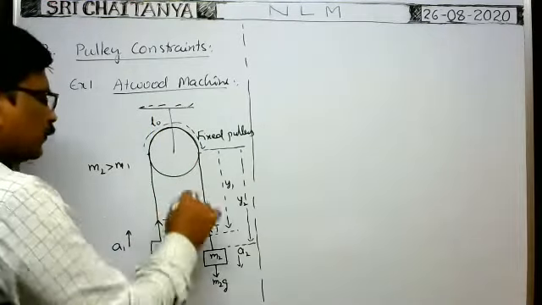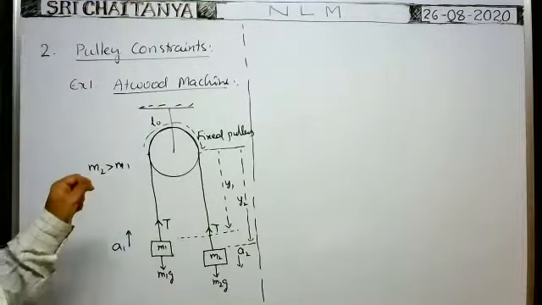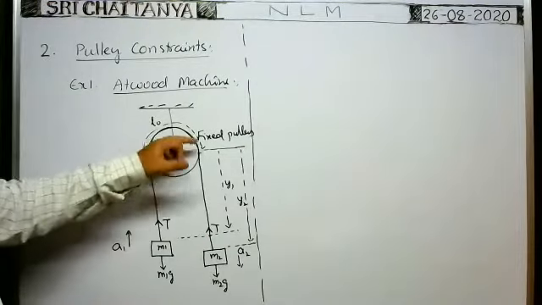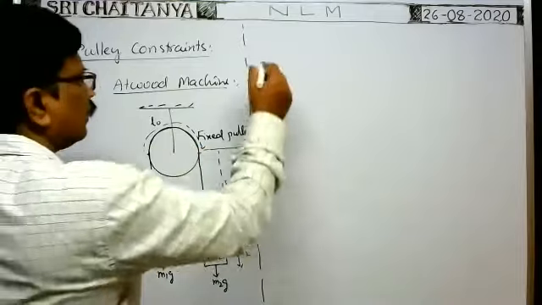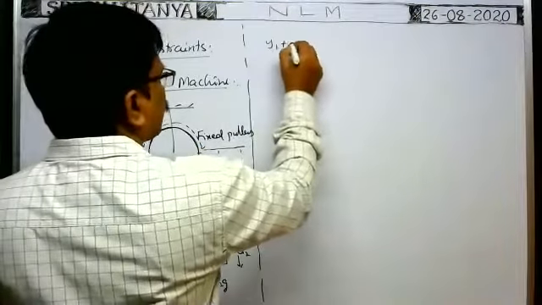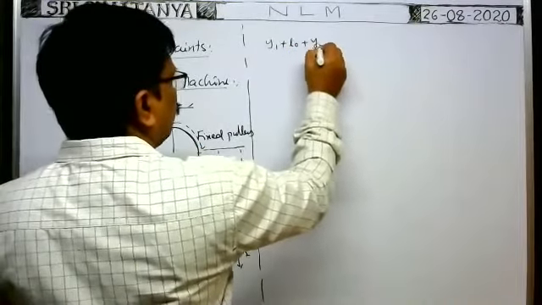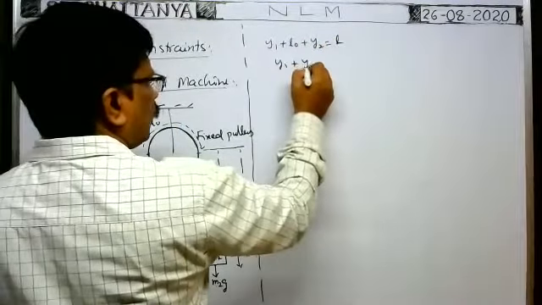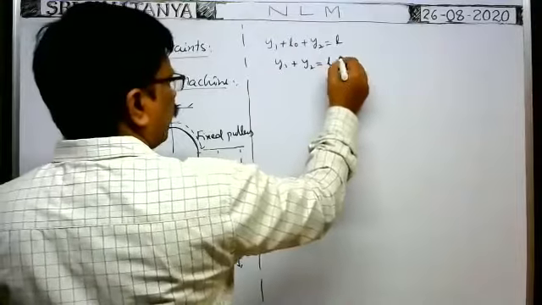What is the total length of the string, you write from these dimensions? It is y1 plus L0 plus y2. Okay, y1 plus L0 plus y2. It is the total length of the string, say L, or y1 plus y2 is equal to L minus L0.